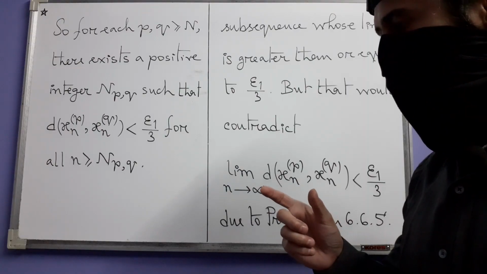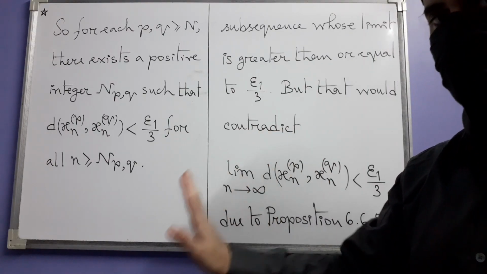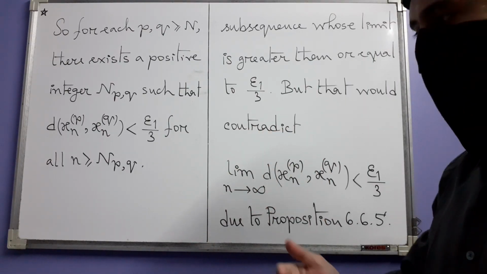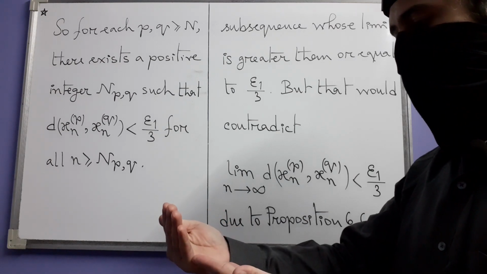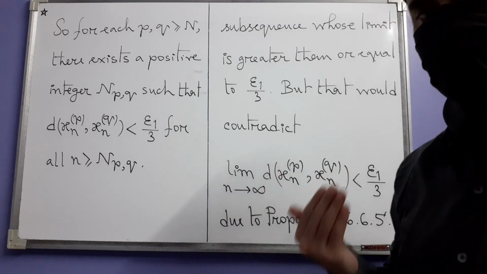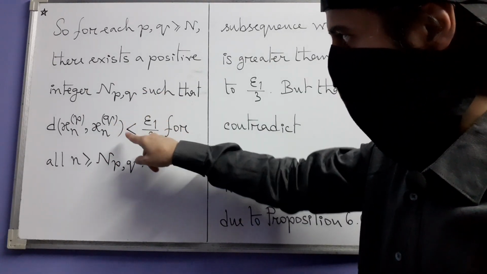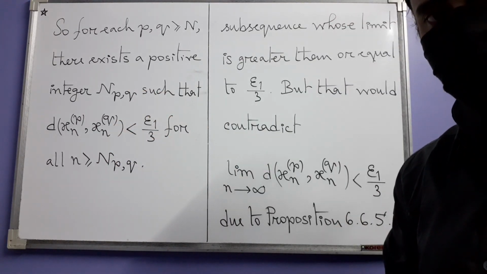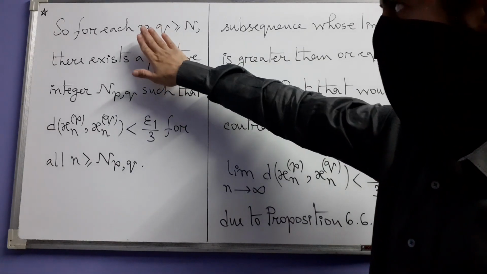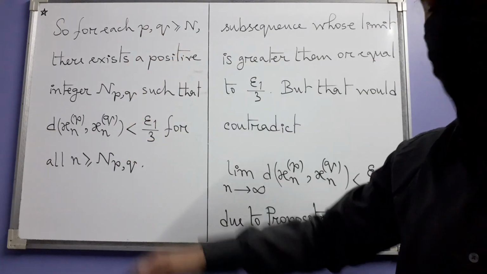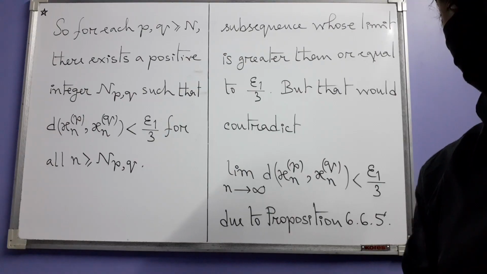So at most finitely many such terms are possibly there. So if you go far enough down the sequence, you will get a stage after which all the terms are less than epsilon 1 divided by 3. And this will happen for any such p and q. That's why we have this.